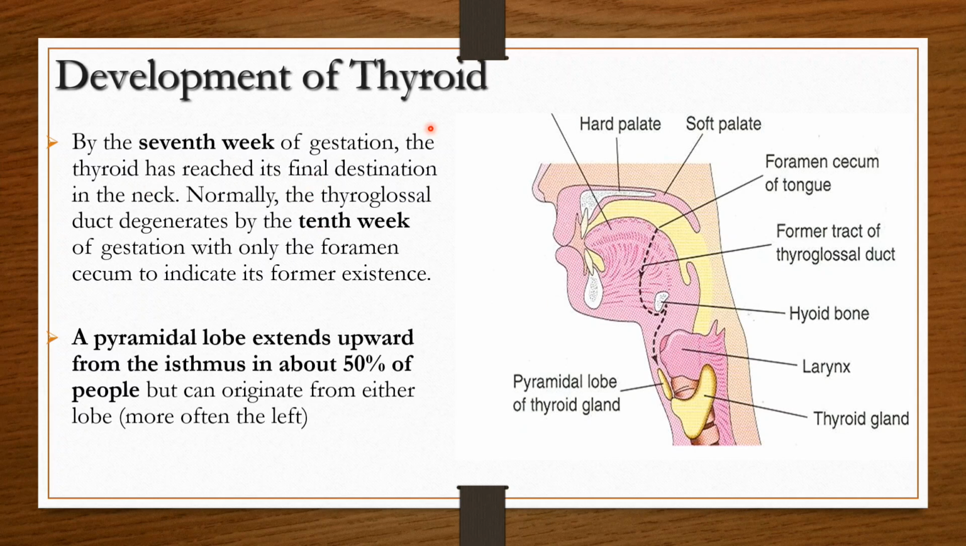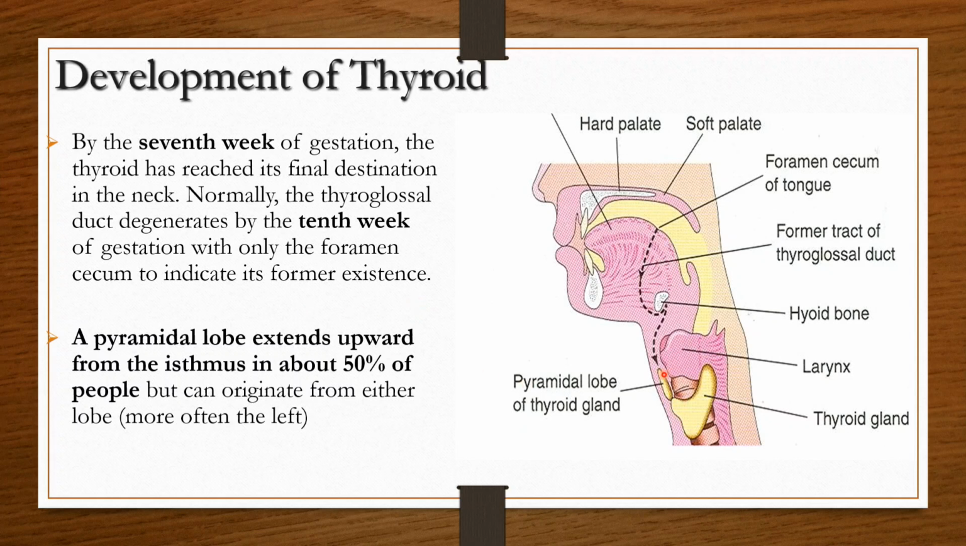So by the seventh week of gestation, the thyroid has reached its final destination. Here you can see the thyroid gland, and by 7 weeks it has reached its final destination. Normally this black arrow shows the course of the thyroglossal duct, which later degenerates, and in the area of the tongue we can find the origin, which is marked by the foramen cecum. Normally the thyroglossal duct degenerates by the 10th week of development, with only the foramen cecum to indicate its former existence.